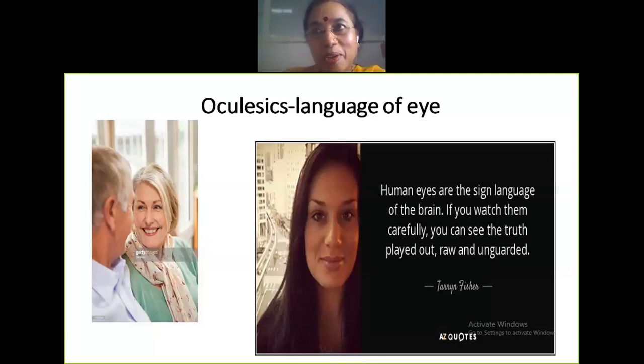Do you believe that emotions show in your eyes? Do you believe that your eyes are laden with emotions? There is a saying that eyes are the doors to the human soul.